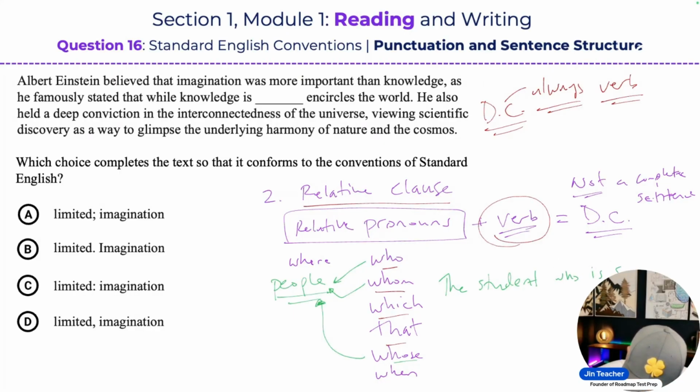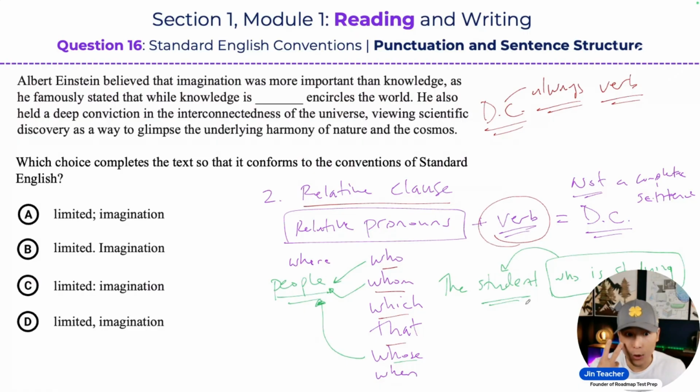Well, who is studying is your dependent clause. My face is kind of covering this a little bit. I'm just recognizing that right now, but that's okay. Who is studying is your relative clause, right? And that's a type of dependent clause. Now, what is it modifying? If I ask you the question, well, who is studying? You'd be like, oh, it was the student, right? So that's what these relative clauses do. These relative clauses will always modify or describe the noun that appears before it. Okay, that's the job of this type of dependent clause.